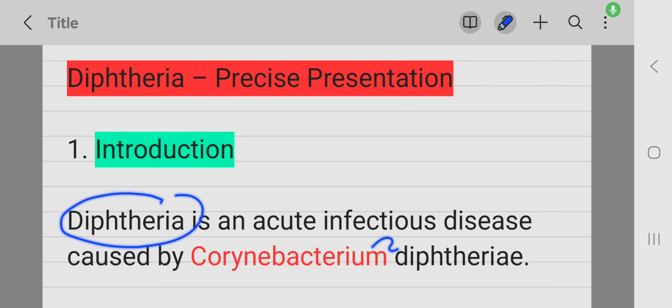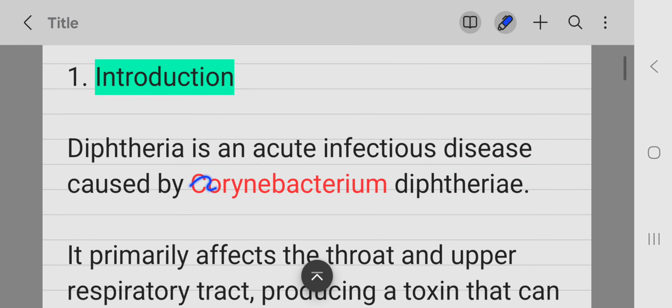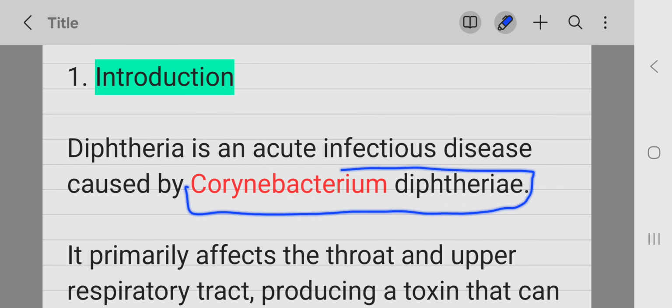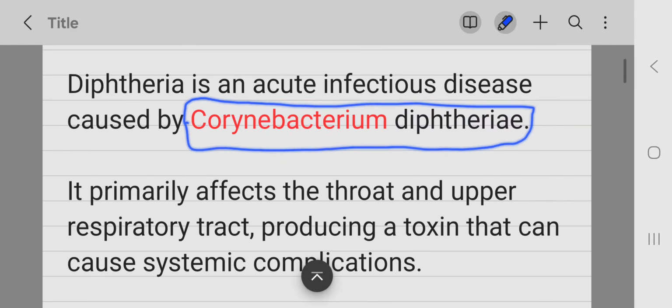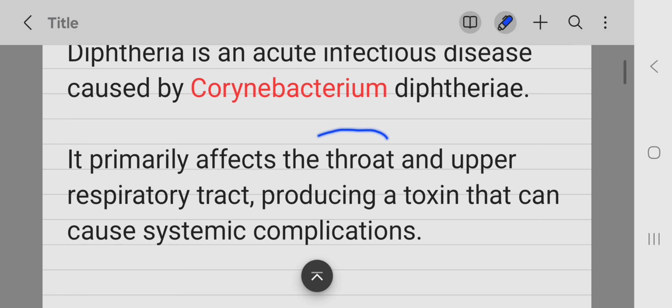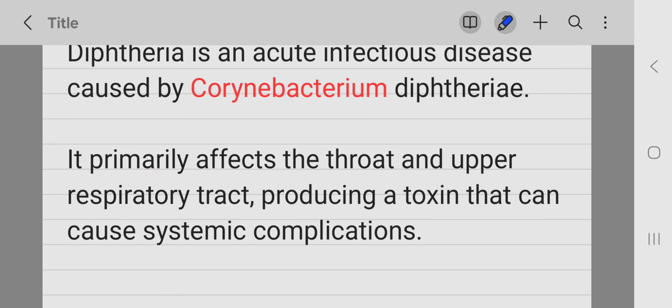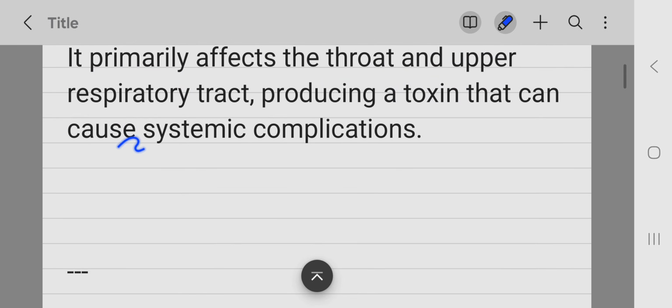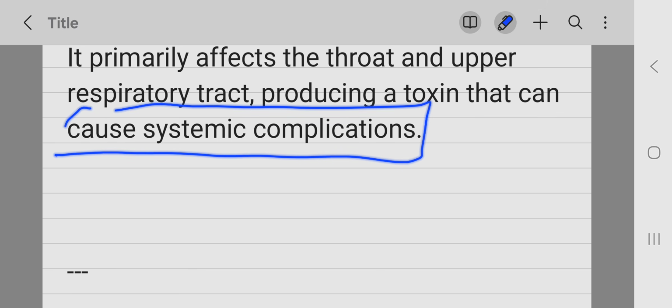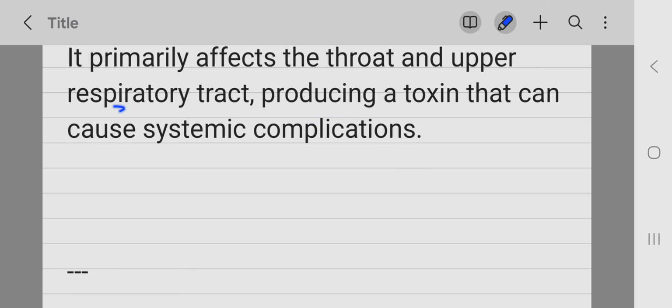Diphtheria is an acute infectious disease caused by Corynebacterium diphtheriae. This Corynebacterium diphtheriae is a gram-positive rod. It primarily affects the throat and upper respiratory tract, and it produces a toxin. This toxin causes cell death and therefore leads to the development of a grayish membrane on the pharynx. It can cause systemic complications. I will discuss these complications later.